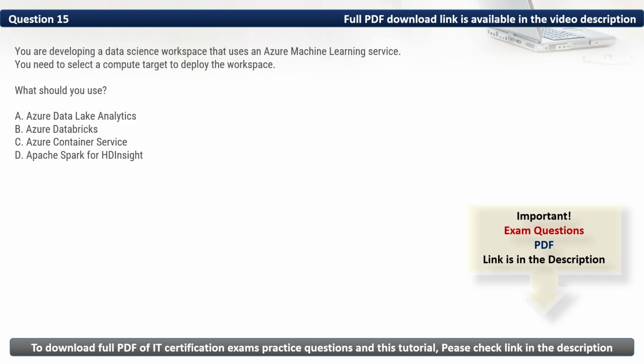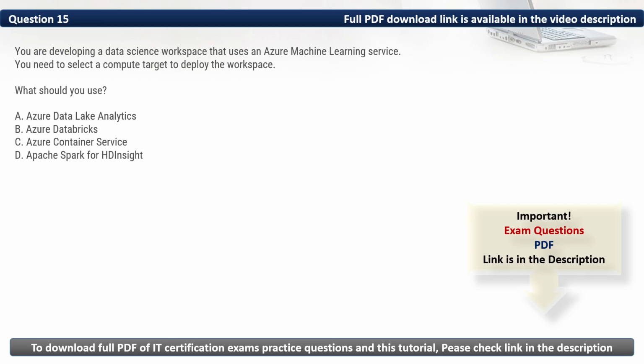Question 15. You are developing a data science workspace that uses an Azure Machine Learning service. You need to select a compute target to deploy the workspace. What should you use?